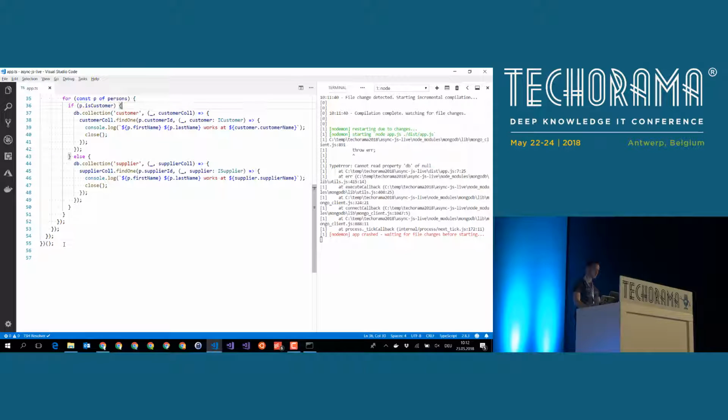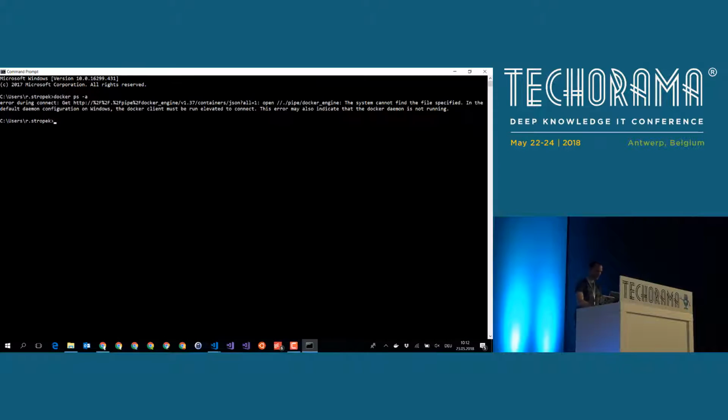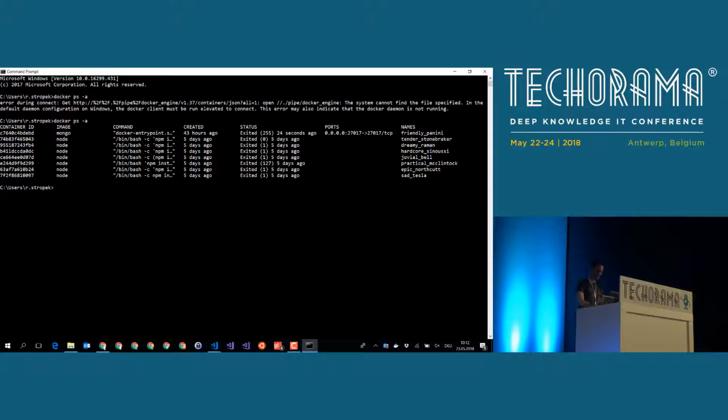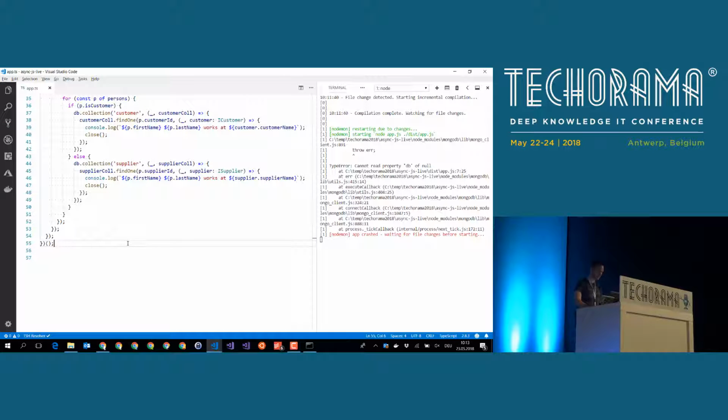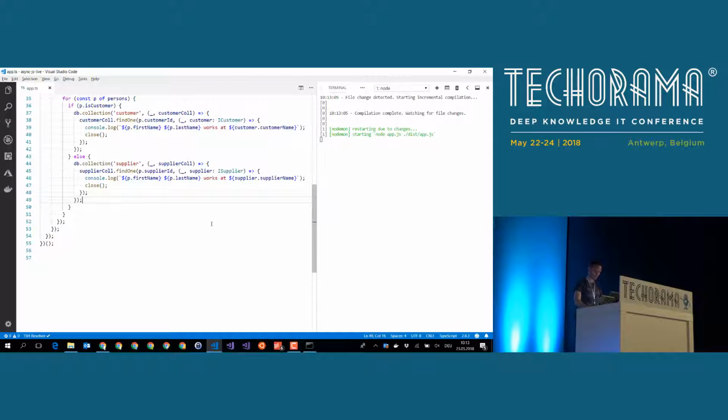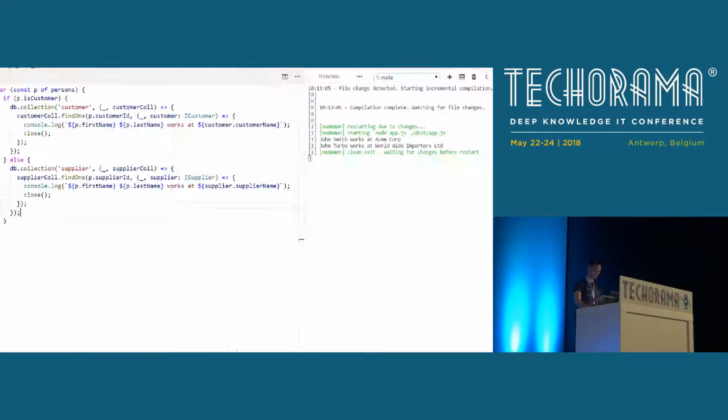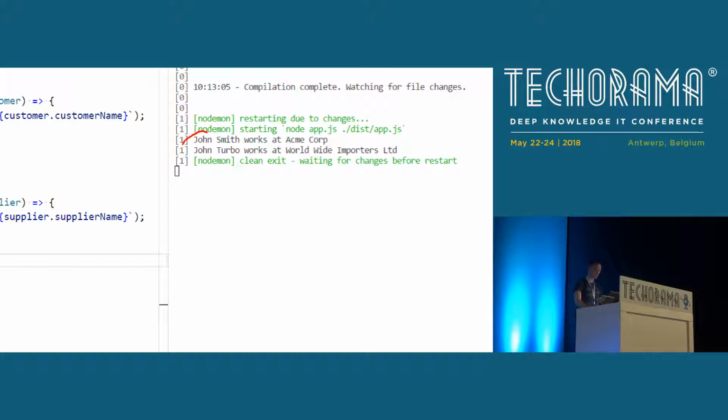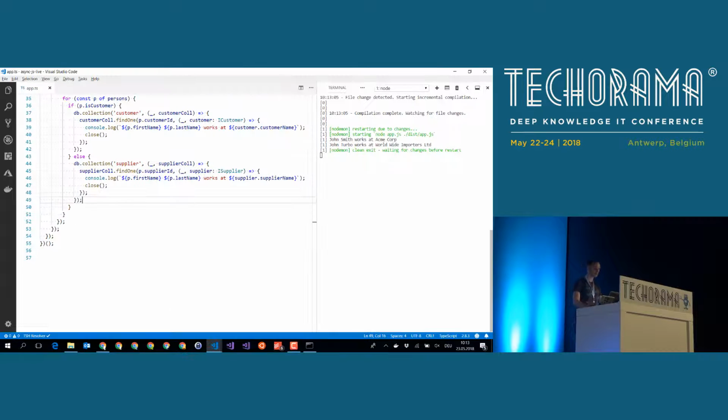Okay. So it already restarted. So let's start our Mongo. Here it is. Rerun it. And now you see it really works. Once we have our MongoDB running in Docker, John Smith works at Acme Corp. This is the customer, and John Turbo works at Worldwide Importers. This is our supplier. So our program works fine, but it is not beautiful.